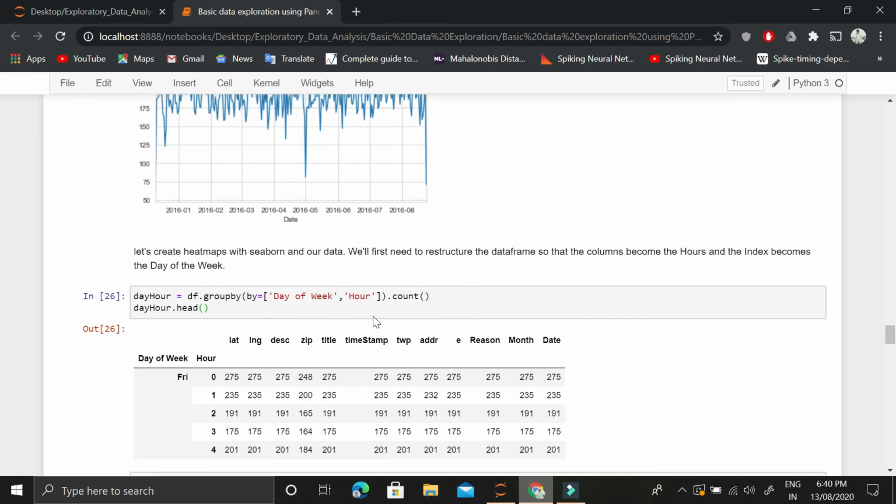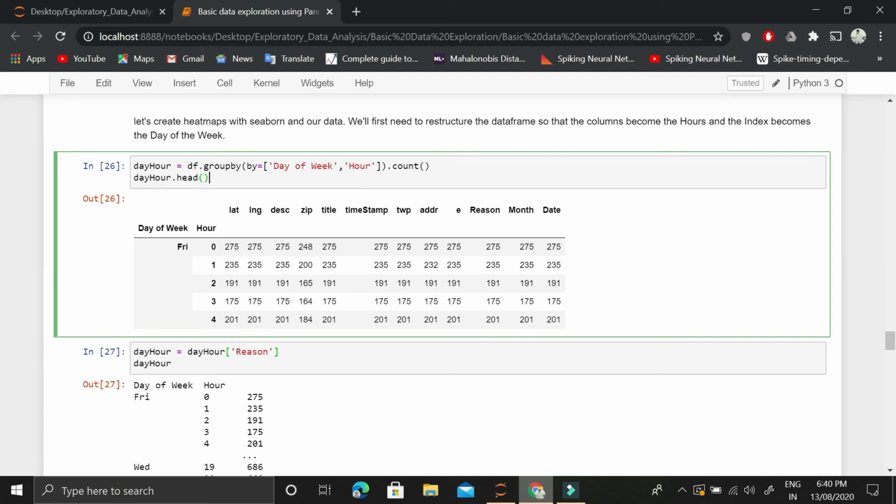Okay, then let me go to another aspect of looking at the data. This is another aspect of exploration. We want to find out the peak hour for each day, during which the maximum calls were made. How do we do that? First of all, we will group the data based on both day of week and the hour. All of the rows in the data frame containing the day of week, Friday for example, will be extracted out, and then inside that data frame we will extract out all the rows containing the hour 0, and we will sum them together and count them.